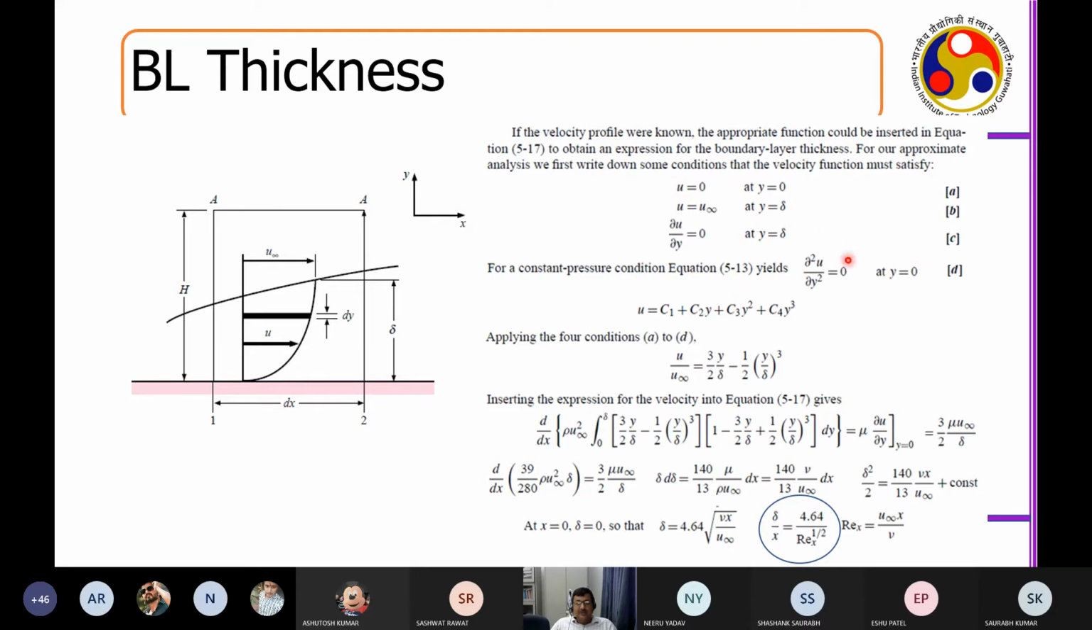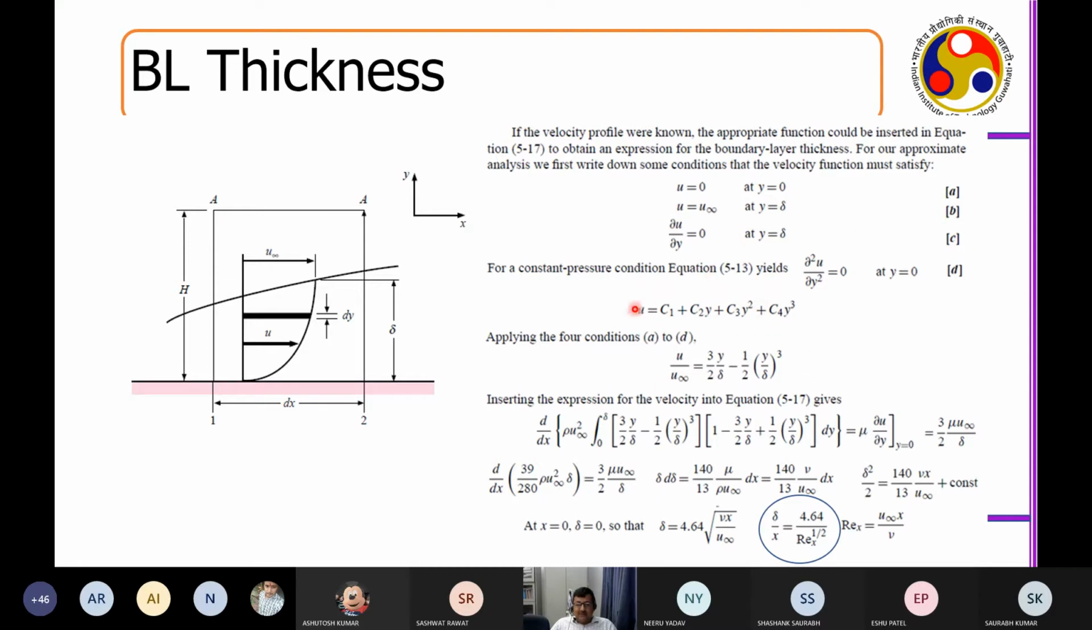If I enforce these four boundary conditions, I assume that this is a polynomial. I don't know whether it's parabolic, hyperbolic, or any type of power law series. I do not know what the profile is. So I assume a very random cubic polynomial, and all these constants C1, C2, C3, C4 I want to evaluate from these boundary conditions. If I enforce them for C1, C2, C3, C4, what am I going to get?